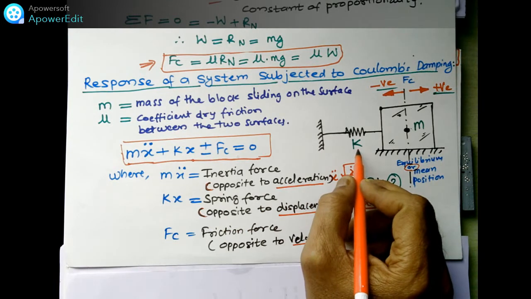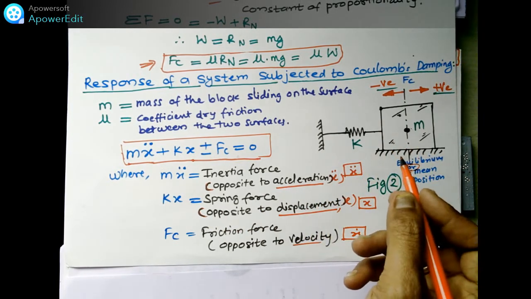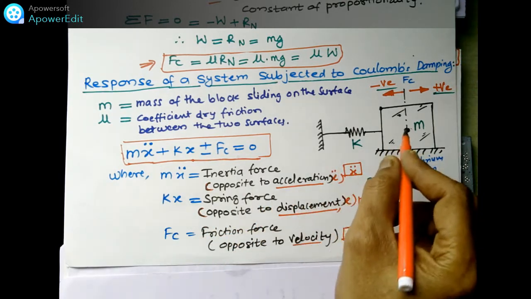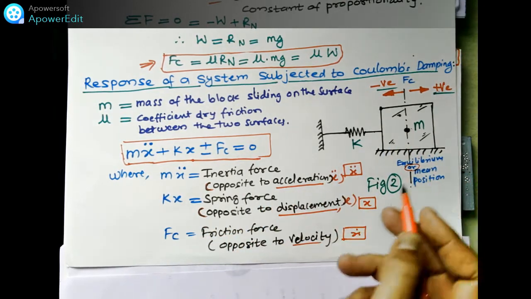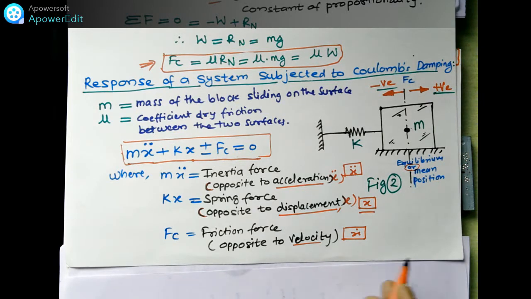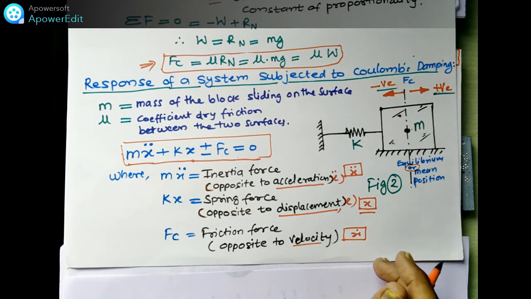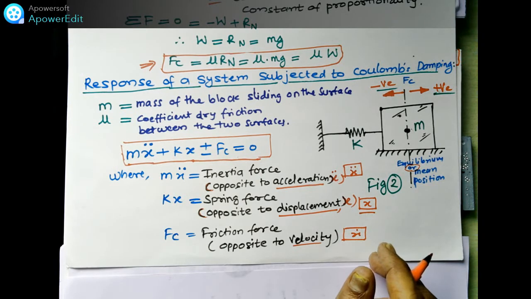Here k means the stiffness of the spring, and x is the displacement. So kx is the spring force, opposite to the displacement x. And Fc is the frictional force, and that will be opposite to the velocity x dot. So these are the terms given to you in this equation.